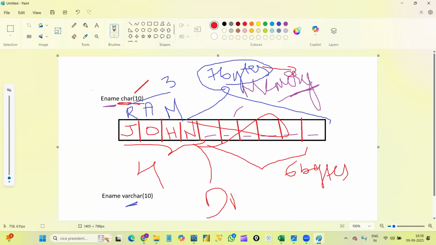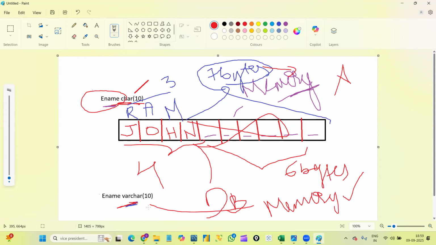The 7 bytes of memory here won't be used for the employee name column. If I'm using varchar, how much I need, that much memory only SQL will use. If I am entering John as a word, only 4 bytes of memory will be used. The remaining 6 bytes of memory will be given back to the database. So what I can say, if I am using varchar, my memory is not being wasted, right? If I'm using char, my memory is being wasted. If I'm using varchar, memory won't be wasted. Am I clear? Yes, clear. Okay, this is the main difference between char and varchar.